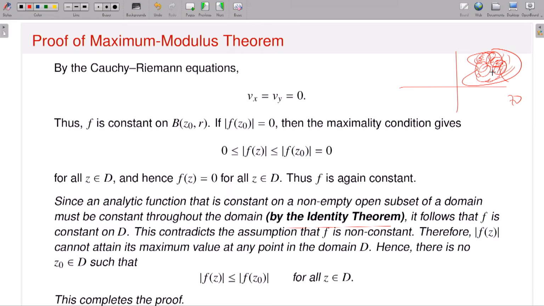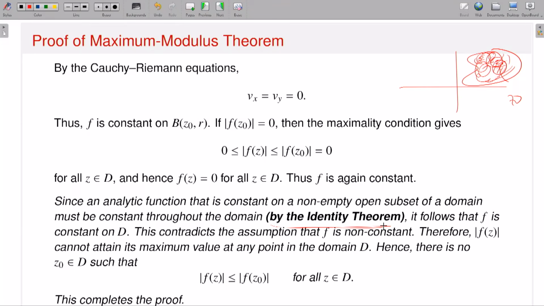Then at that time I conclude that if your function f is analytic on a domain D, and if there is a non-empty open subset where my function is constant, then it's actually constant on the full domain. So this is the theorem. For the time being I assumed it and proved the maximum modulus principle, but when I talk about the statement and proof of the identity theorem, I'll recall and justify my argument once again to conclude what is called the maximum modulus theorem. Okay, so now the maximum modulus theorem is done.